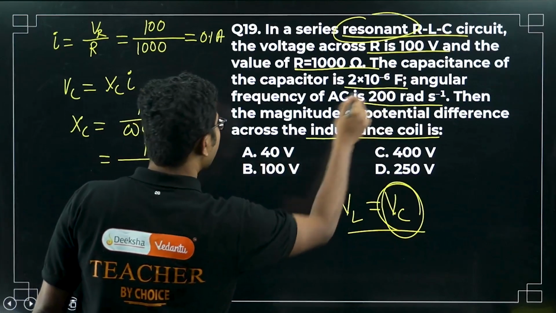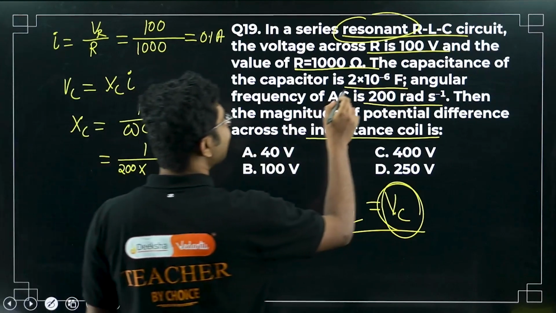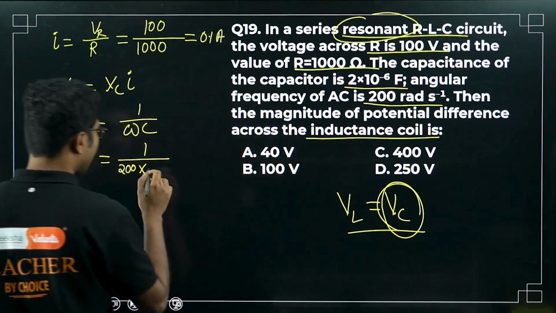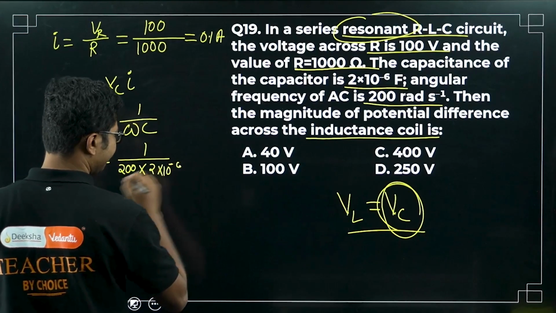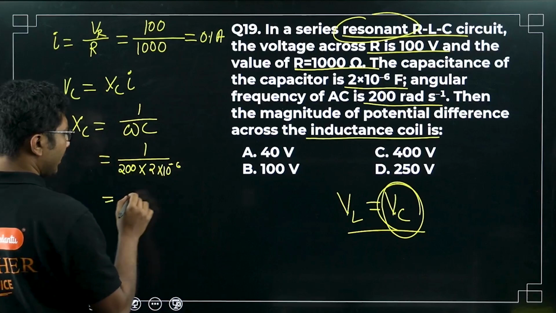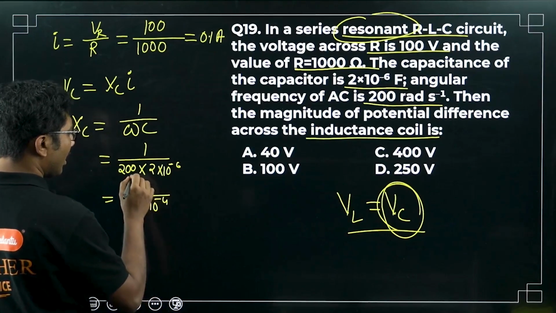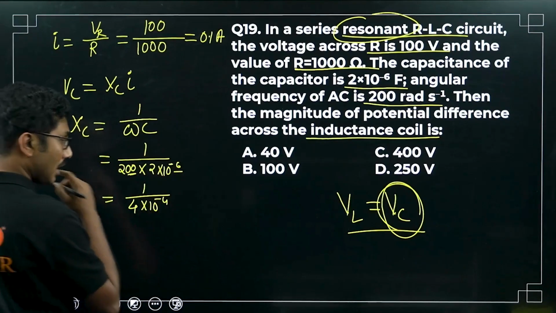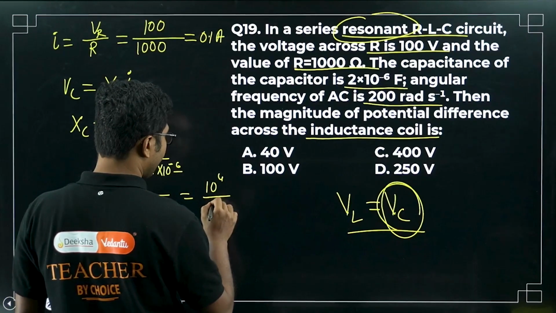Omega is given, 200 radian per second. C is given, 2 times 10 to the power of minus 6. So it will be 1 by 4 times 10 to the power of minus 4. These two zeros are adjusted here, or it will be 10 to the power of 4 divided by 4.